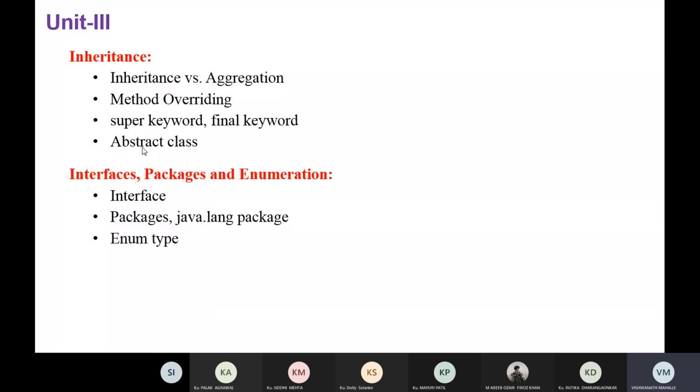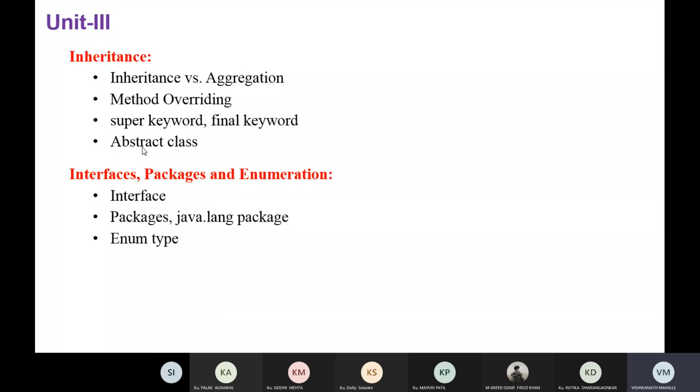We will learn the method overriding concept here also, and see the uses of the super keyword, final keyword, and abstract keyword. Again in the same unit, we will learn about interfaces, particularly the difference between an abstract class and an interface.